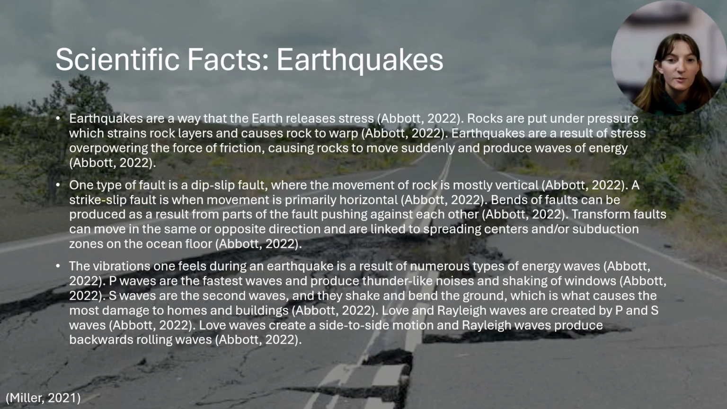P waves are the fastest waves and produce thunder-like noises and shaking of windows. S waves are the second waves to hit, and they shake and bend the ground, which is what causes the most damage to homes and buildings. Love and Rayleigh waves are created by P and S waves. Love waves create a side-to-side motion, and Rayleigh waves produce backwards rolling waves.